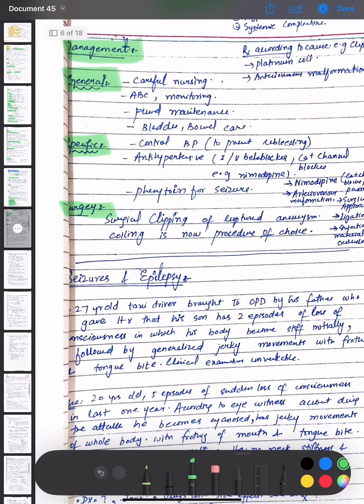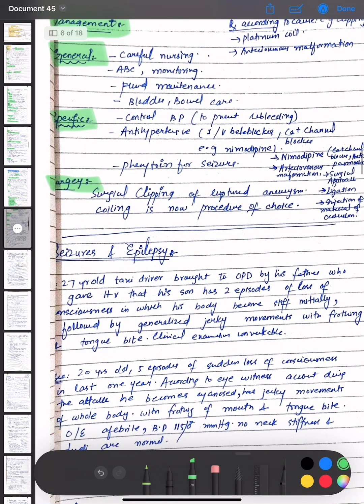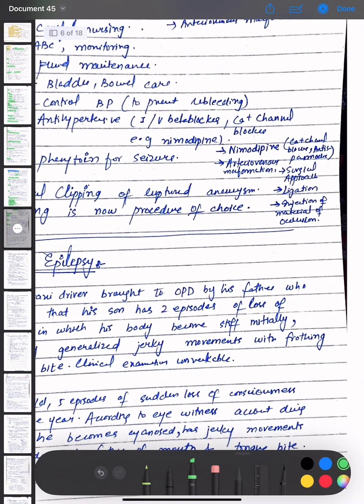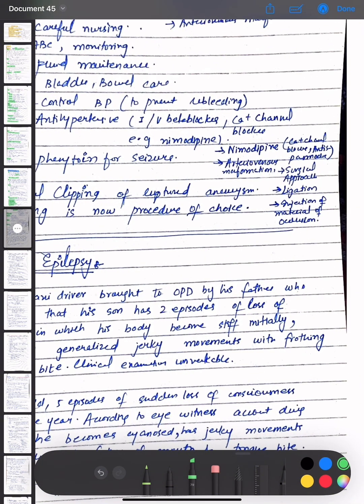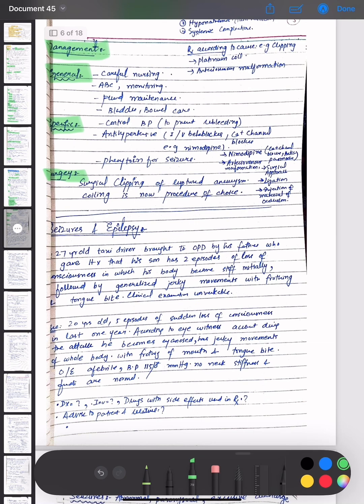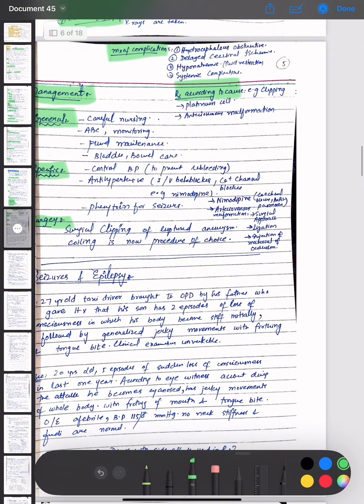Then antihypertensive drugs are given, that is intravenous beta blockers and calcium channel blockers, for example nimodipine. Then phenytoin is given for seizures. Nimodipine, that is calcium channel blocker, and for arteriovenous malformation, surgical approach is done, ligation, injection of the material of occlusion is done. Okay, the surgical options are surgical clipping of the ruptured aneurysm, coiling is now the procedure of choice, and treatment according to the cause, for example clipping, platinum coil, and arteriovenous malformation.